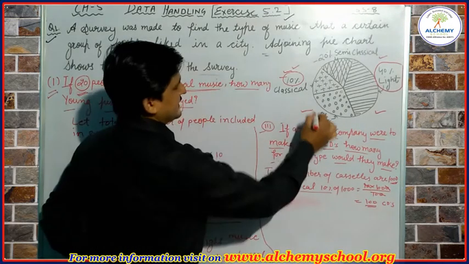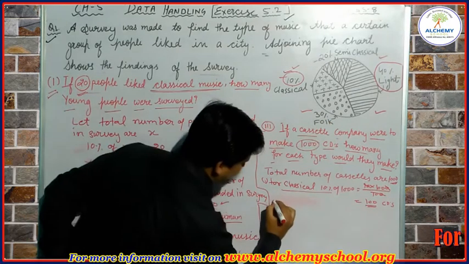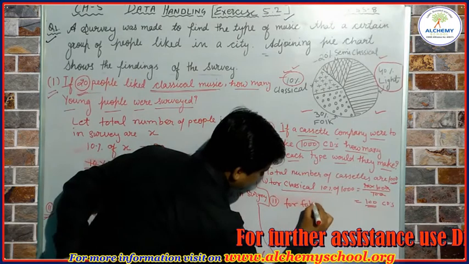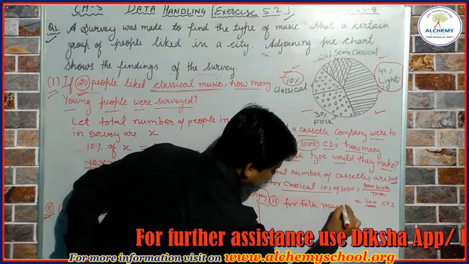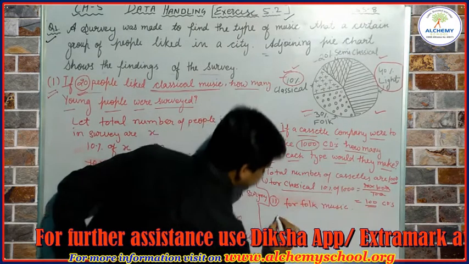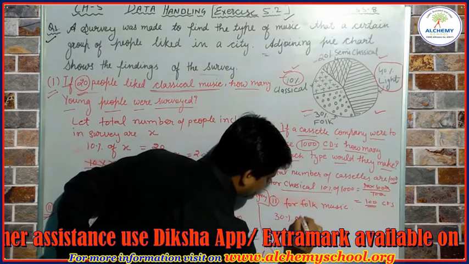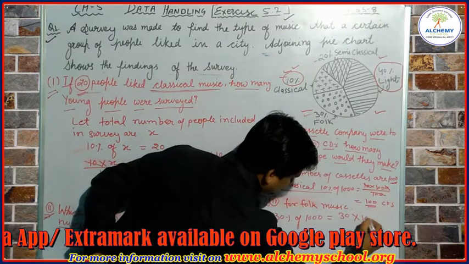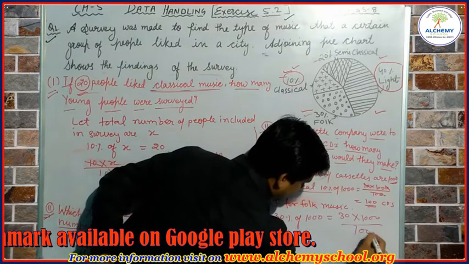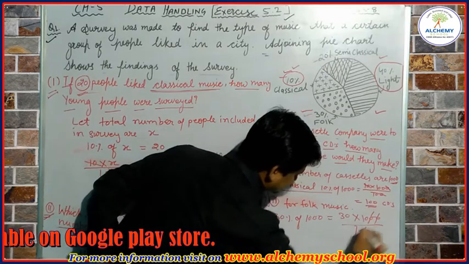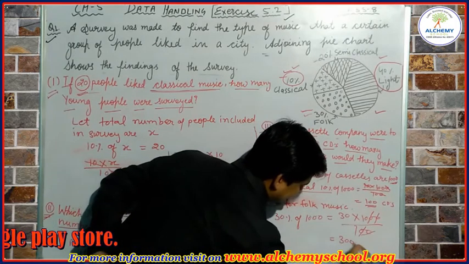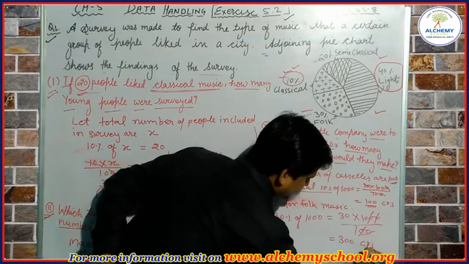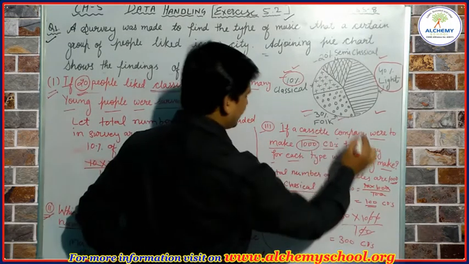The second is folk music, which is 30% of the total. So 30% of 1000 is equal to 30 into 1000 upon 100. Cancelling the zeros, it will be 300 CDs. 300 CDs will be made for folk music.